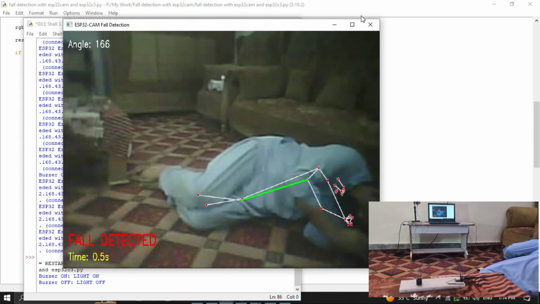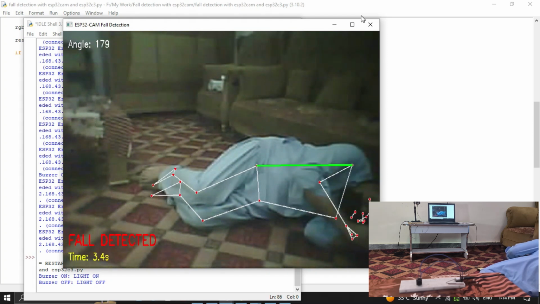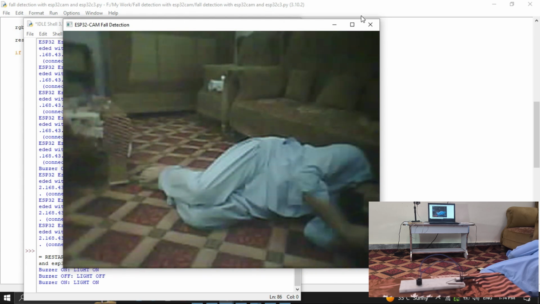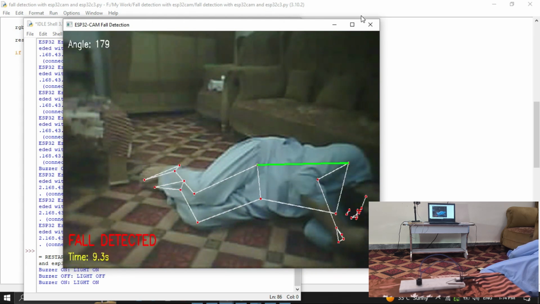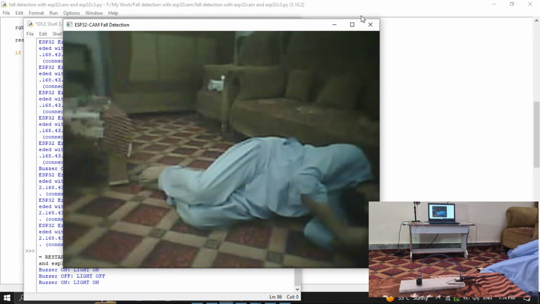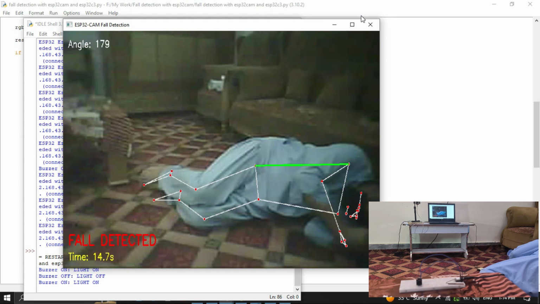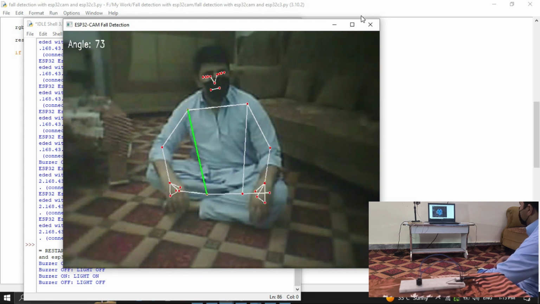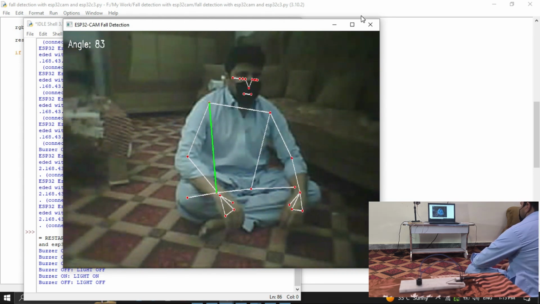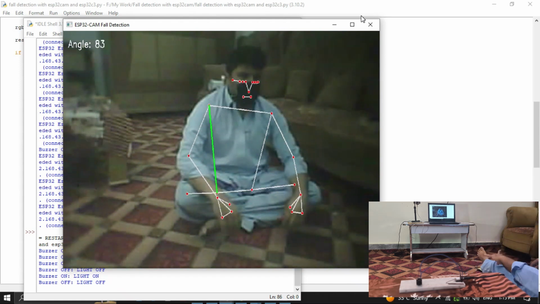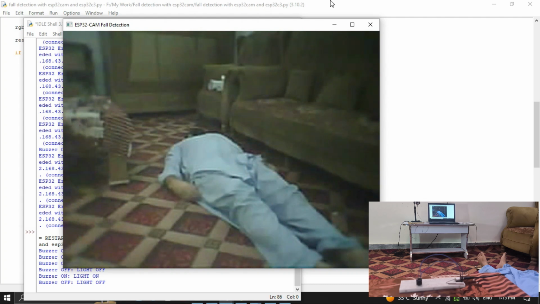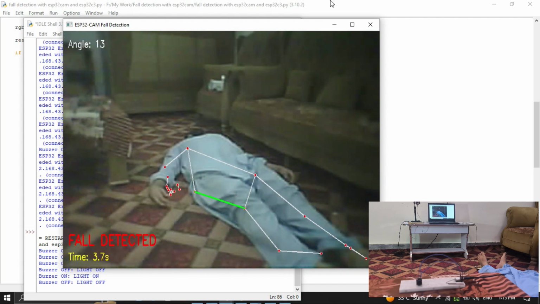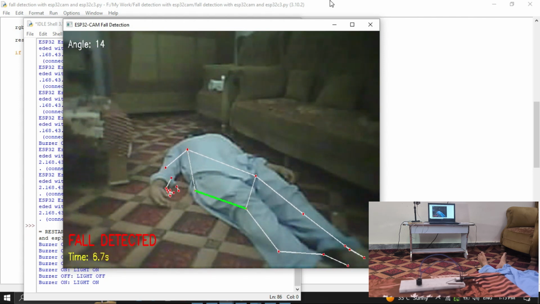To further verify the reliability of this project, I performed another test by falling in a different direction. Once again, the system successfully detected the fall, displayed the warning message, and activated the buzzer after 5 seconds. When I get back up, the buzzer automatically turned off. This shows that the system can detect falls from multiple orientations. I also tested the system by lying completely flat on the ground. The AI correctly recognized the horizontal body posture and triggered the emergency alert, proving that the fall detection algorithm works effectively, even when the body is fully extended.